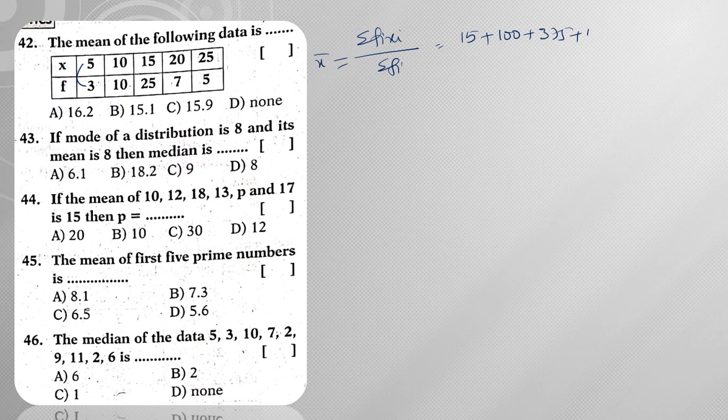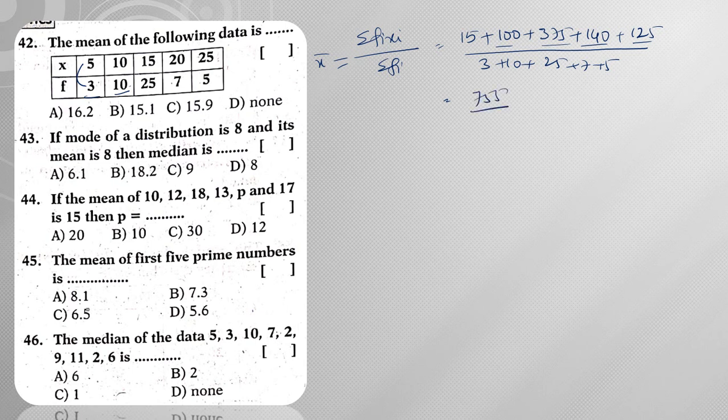Next, 7 2s are 14, plus 25 5s is 125, all divided by sigma fi. So sigma fi means 3 plus 10 plus 25 plus 7 plus 5. Now on doing simplification, 375, 400, 500, 600, 700, 740, 755.